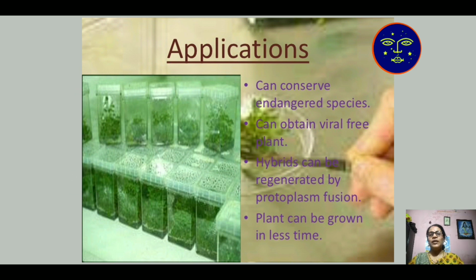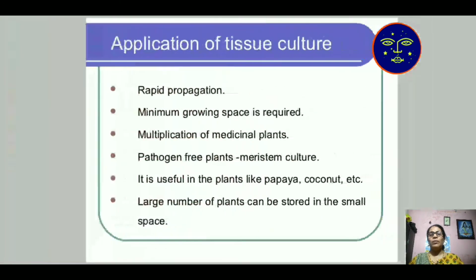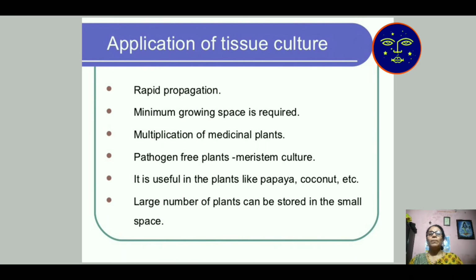Hybrids can be regenerated by protoplast fusion. Plants can be grown in less time, and more plants will develop. Then, how do we apply this plant tissue culture technology? First, rapid propagation. Minimum growing space is required for this technology. Multiplication of medicinal plants is necessary.